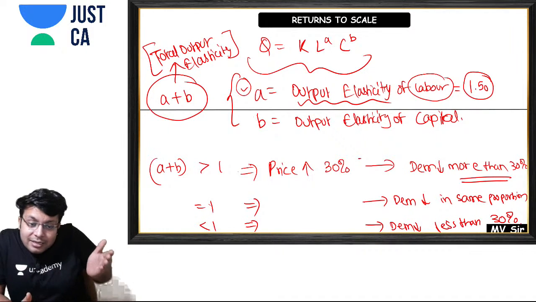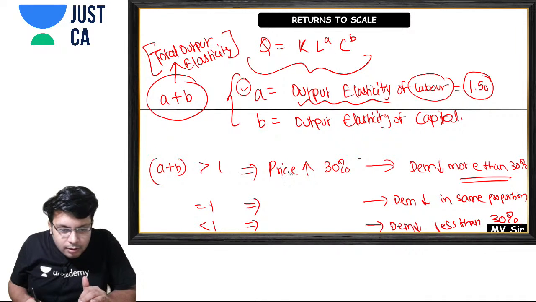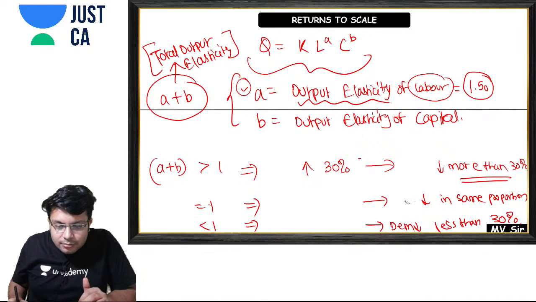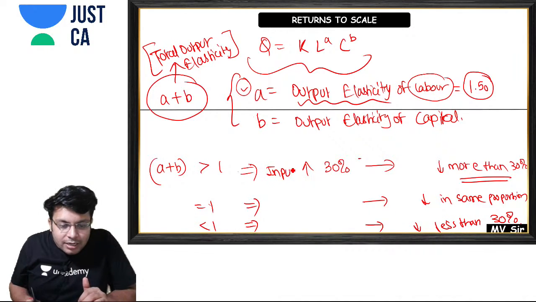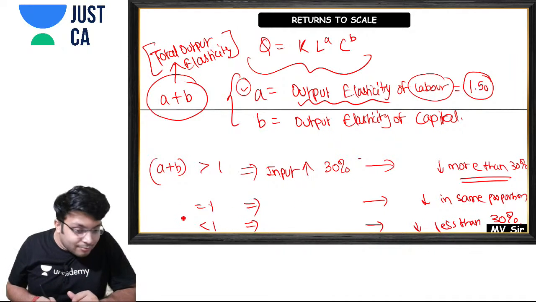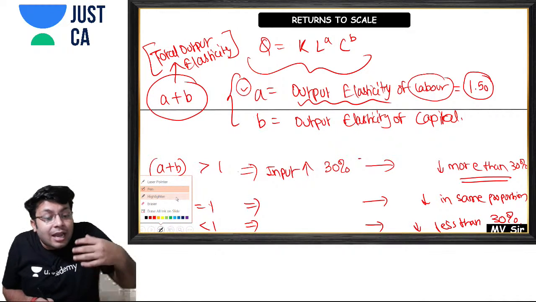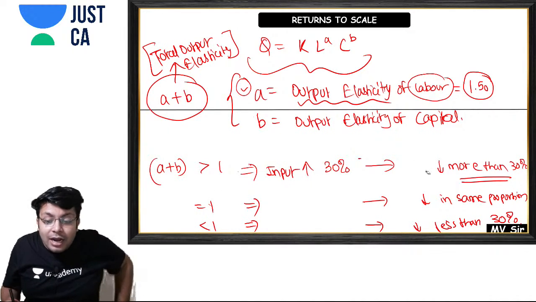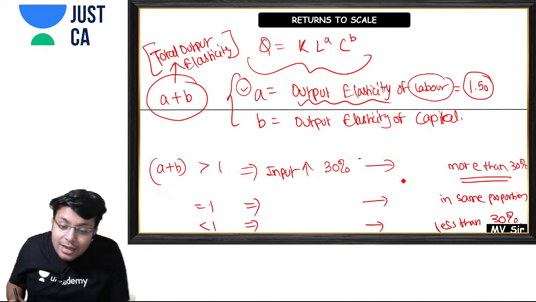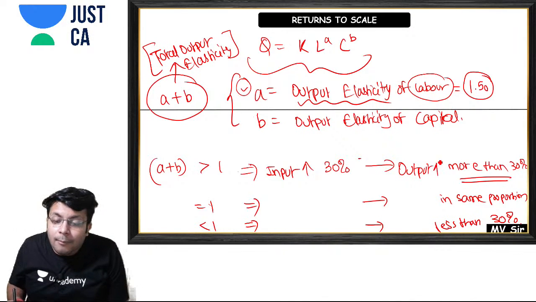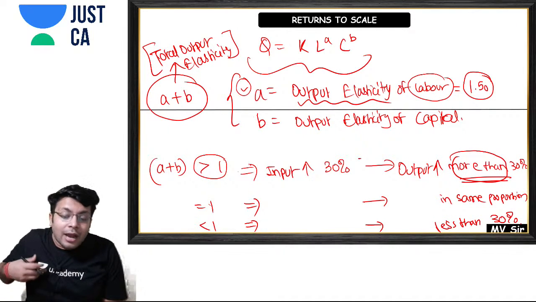So if I am increasing my inputs by 30%, then what will happen? If my output elasticity is greater than 1, then what will happen? My output will also increase by more than 30% because it is greater than 1. Are you getting my point or not? Are you feeling the concept or not?